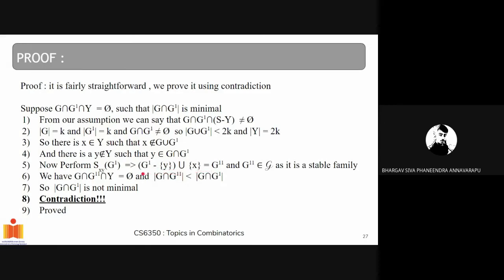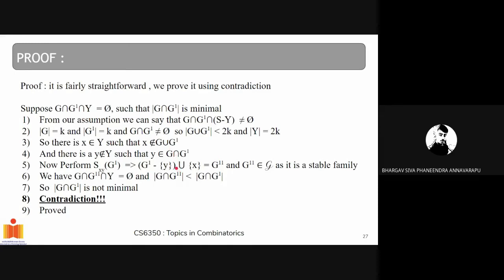G double prime is G prime minus y union x. So when you intersect it with G, it doesn't change anything, as the element which we have added doesn't belong to G union G prime.